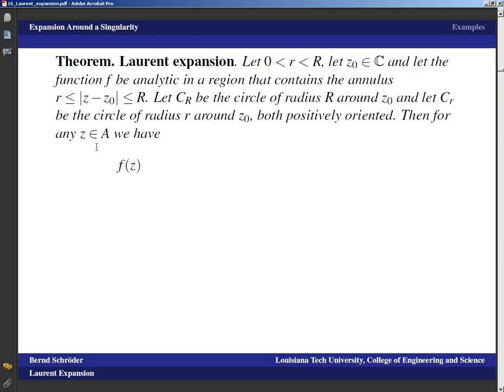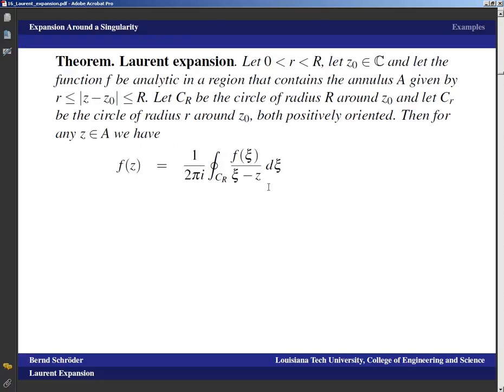Then for any z in this annulus A, given by the equation we've just talked about, we have that f of z is 1 over 2 pi i, integral over C sub R, f of x divided by x minus z dx.